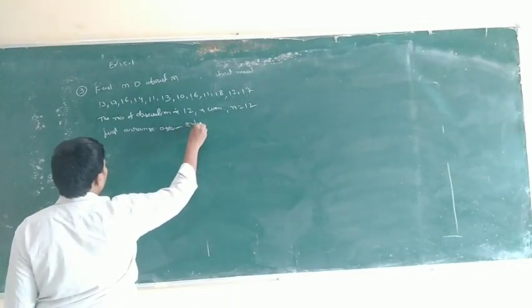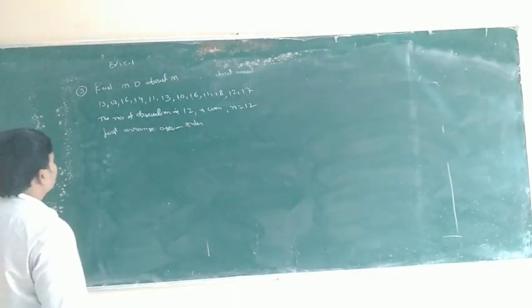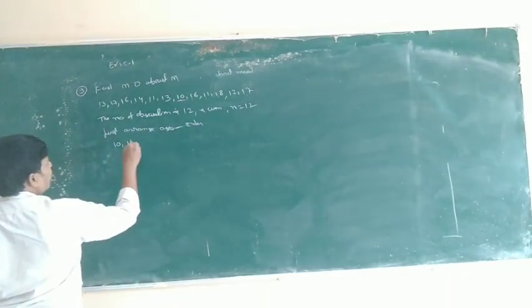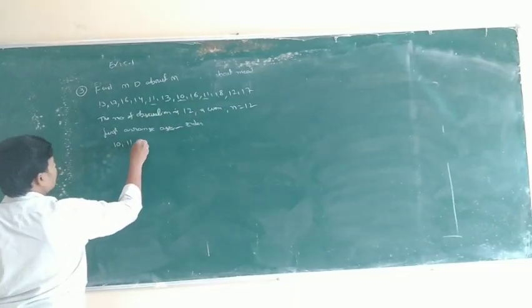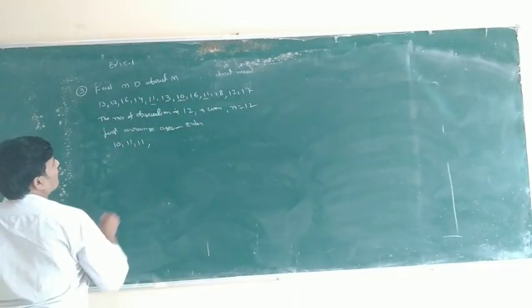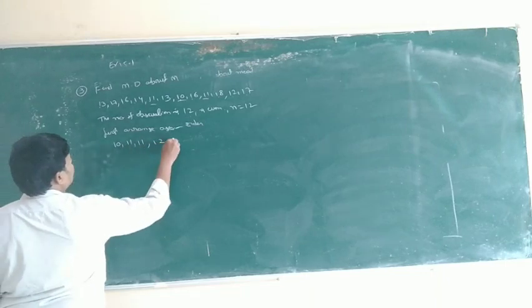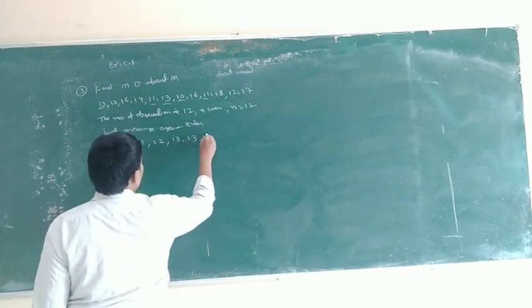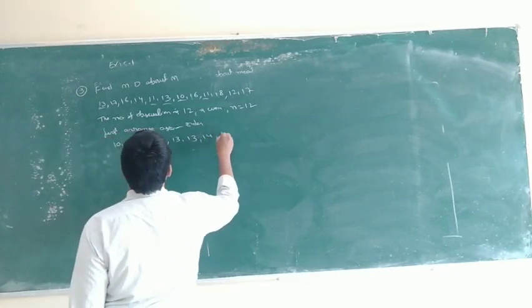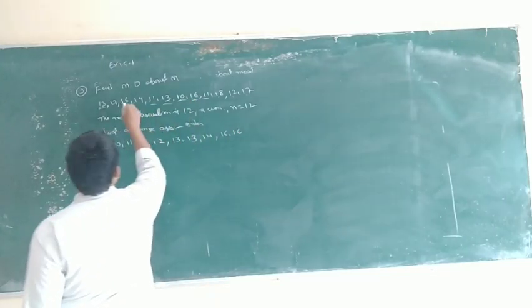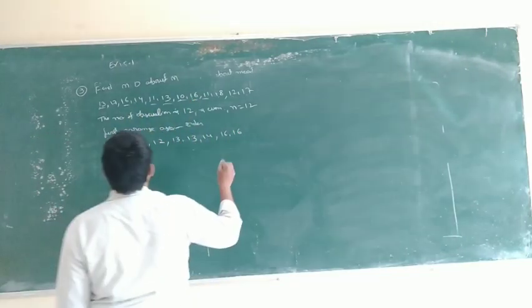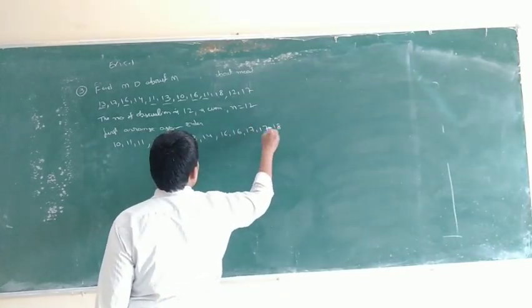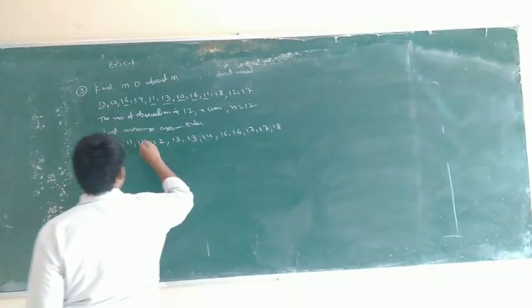Ascending order means first the smallest value: 10, next 11, with 11 occurring 2 times, next 12, next 13, with 13 occurring 2 times, next 14, next 16, with 16 occurring 2 times, next 17, with 17 occurring 2 times, next 18.